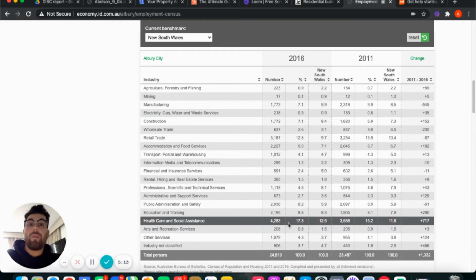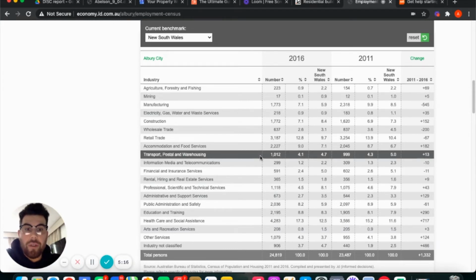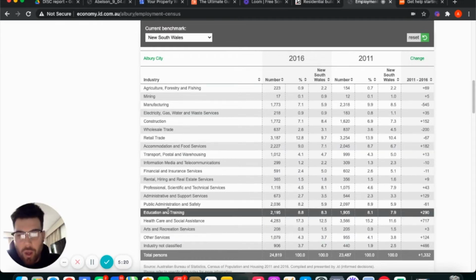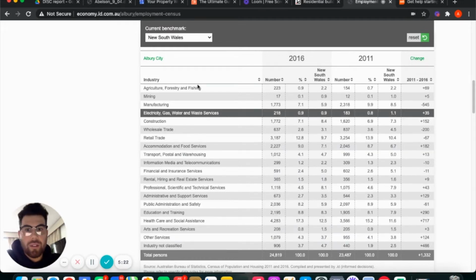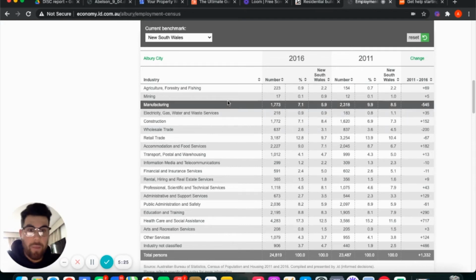And then you start looking at infrastructure projects as well. If there's massive money getting spent on healthcare, on construction, or your education, you know, to see, okay, there's a lot of things happening here. Your manufacturing, as you can see, is actually starting to drop in this location. I think in all of this country of Australia, things are not getting manufactured here as much as what it used to be. But you can see there's going to be sectors where the manufacturing actually is booming, and so that's a good thing as well. There's nothing wrong with that.